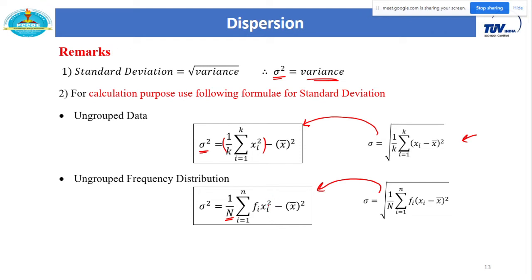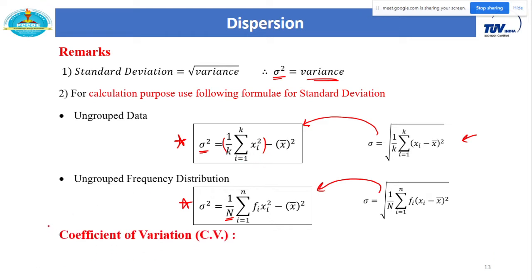That covers all the observations. So fi xi square, the remaining things are as they are, x bar whole square. For calculation purposes we need to remember these two formulas, or simply this first formula, 1 by k summation xi square minus x bar whole square. This is the formula for standard deviation. I will take some examples also, so from that you will understand how I apply this formula.